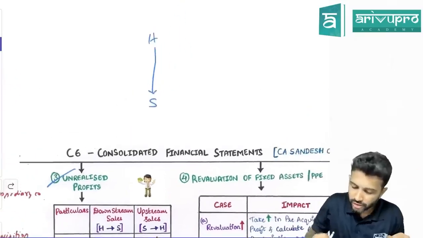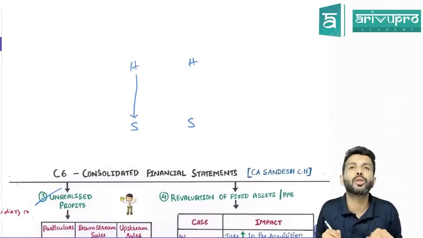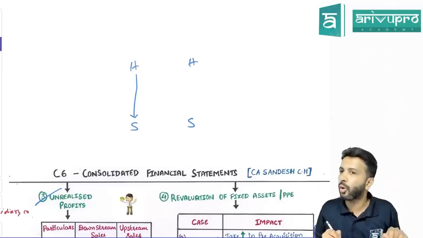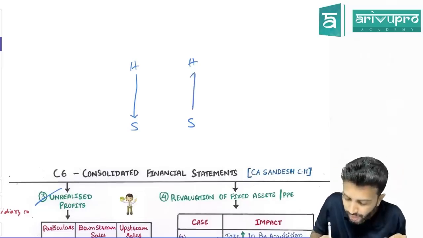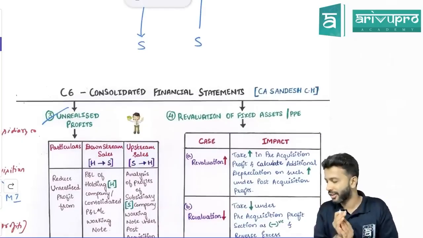If it is the other way around, placing is still the same. Holding is at the top, subsidiary is at the bottom. Who's selling goods to whom now? Subsidiary is selling to holding. So is the arrow going down or up? Up. So what do you think this will be called? This will be called upstream sale.